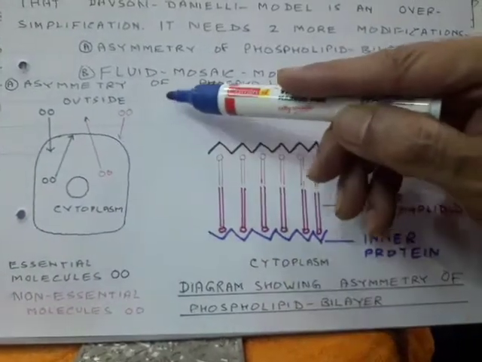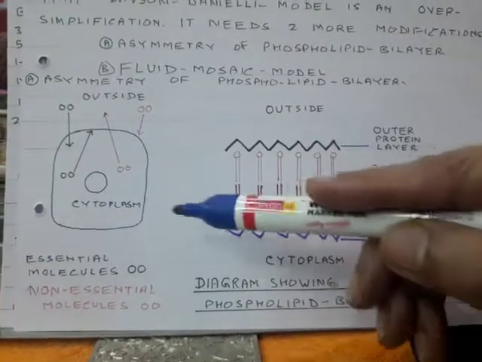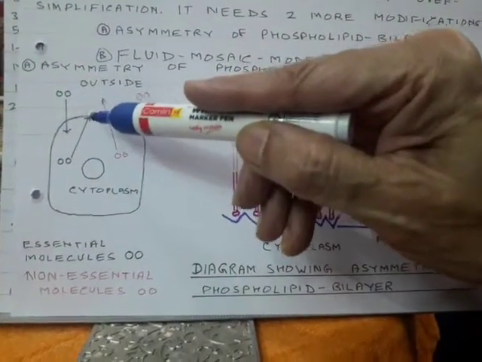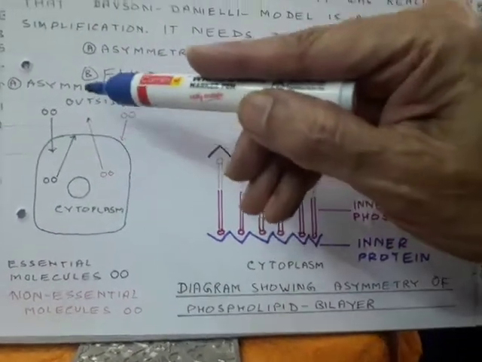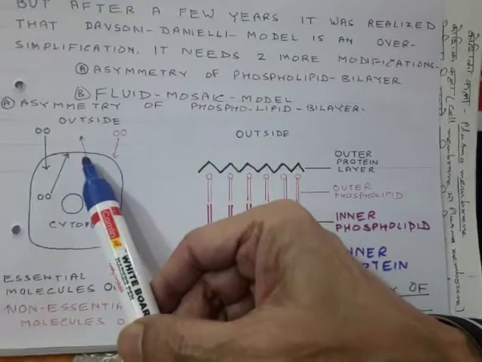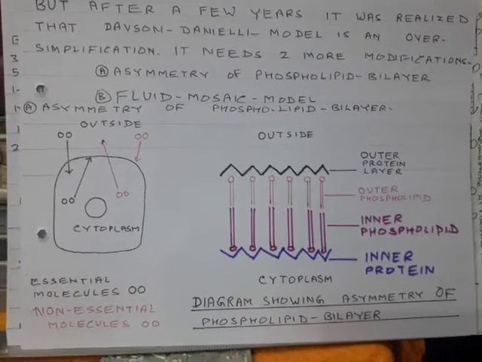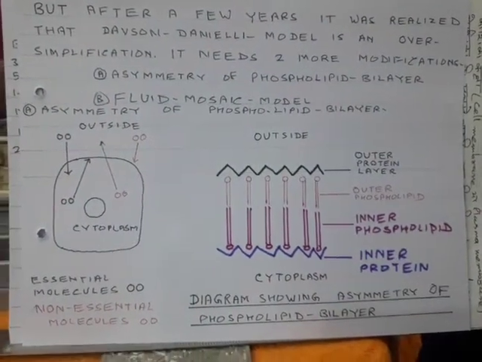The non-essential molecules should not be allowed, right? And just opposite to that, from the cytoplasm to outside, the essential molecules are to be detained. They should not be allowed to go out. But the non-essential molecules should be allowed to go out. So the inner side of the cell membrane and the outer side of the cell membrane both have to perform entirely different functions. And for that, it was suggested that both layers of the cell membrane are different, they are asymmetric.